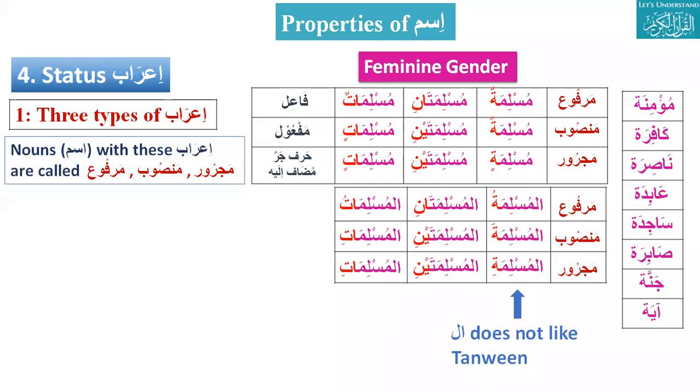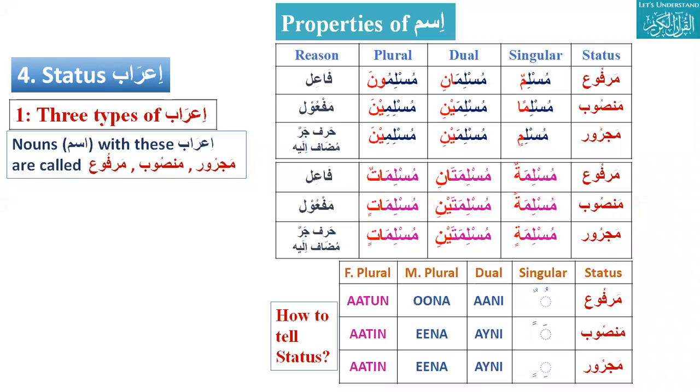So we did practice about this, and the important point we have to understand is from the ending sound. Singular is tanween un, an, in, or u, a, i; dual is ani, aini, and aini; plural is una, ina, ina. This is very important. These tables are very important.